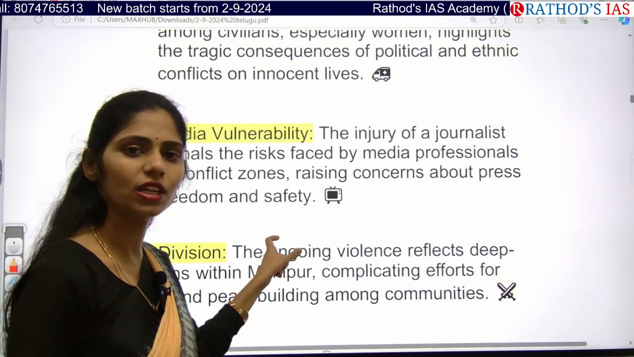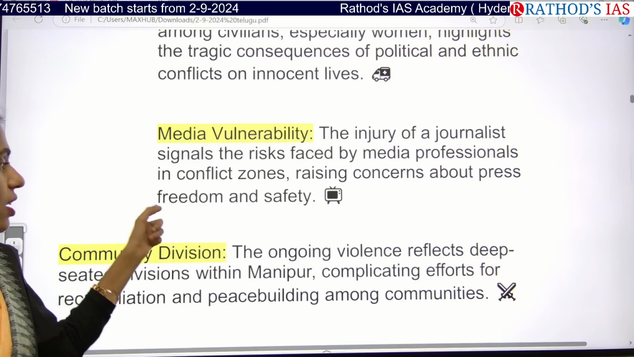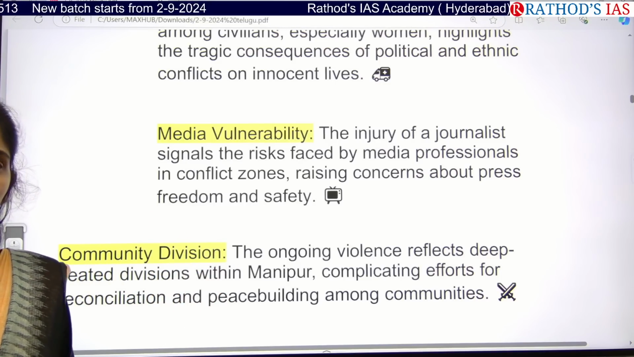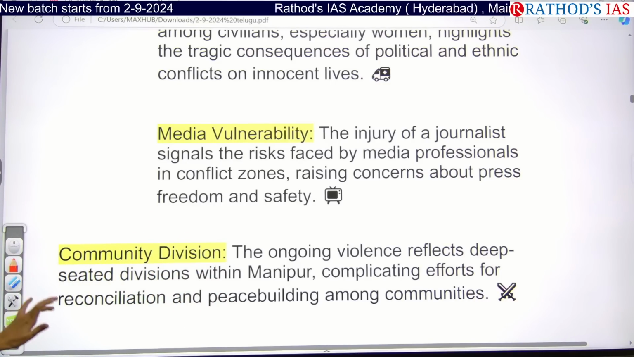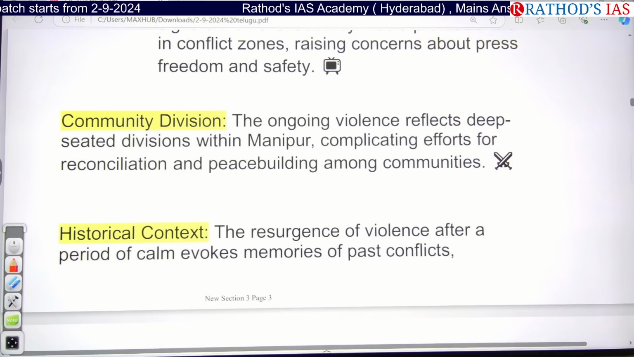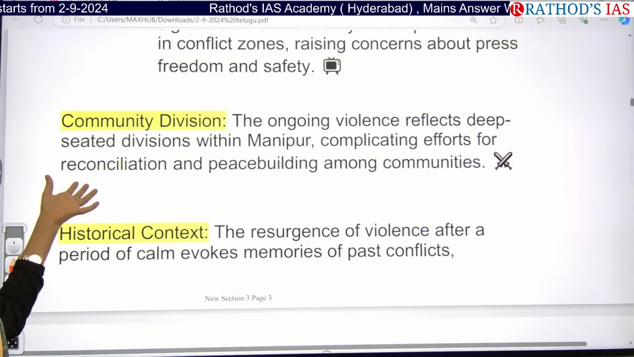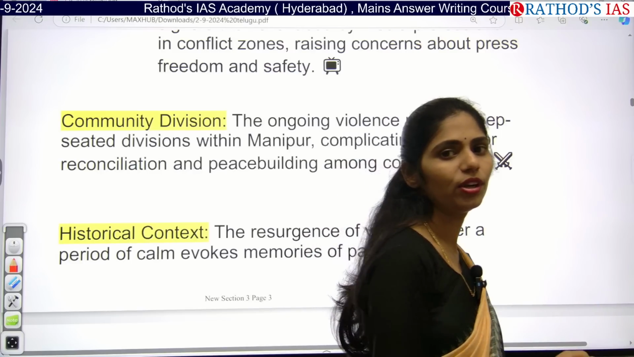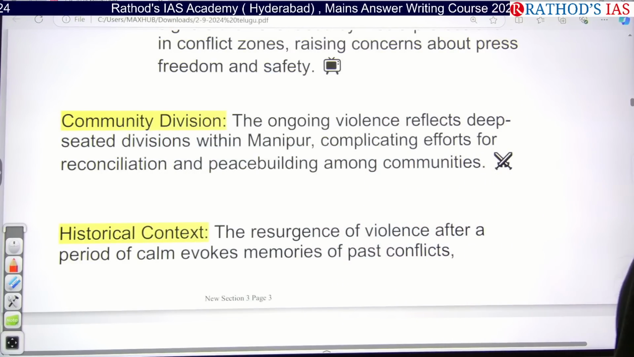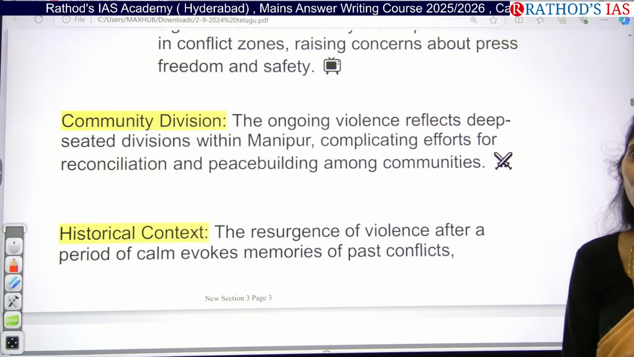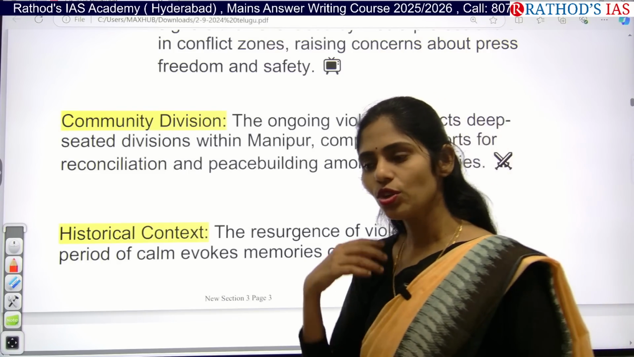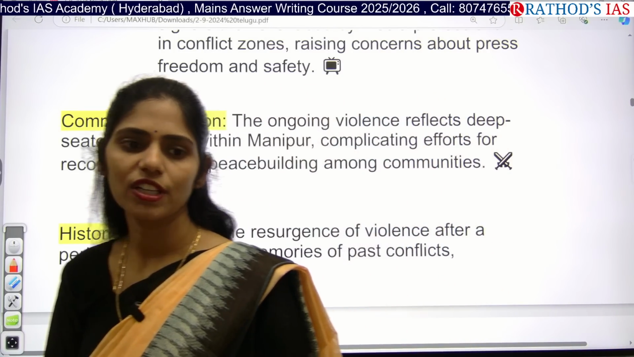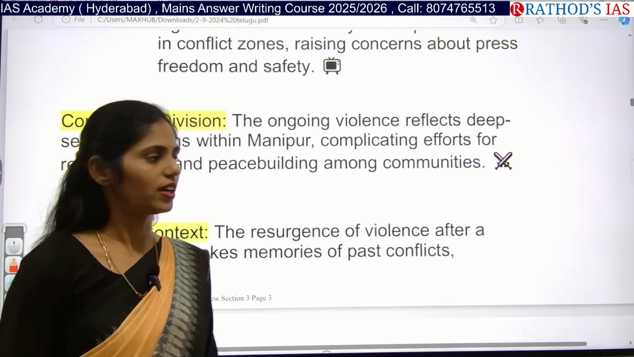Okay, so this is a key point. We have to ensure press freedom as well as the safety of journalists. And here you can understand that there is community division. You know that deep-seated divisions are happening in Manipur, especially between the Zo community, the Kuki community, and the Metis. So here we have to focus especially on the peace-building process between these communities. Whenever we increase peace, obviously these issues can be resolved.